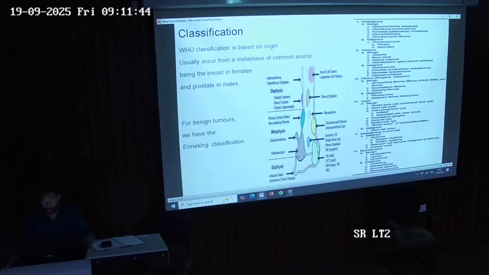In cystic, under benign will be giant cell tumors and ABC, aneurysmal bone cyst, and under malignant it is wrongly described here. Besides this, under miscellaneous, malignant ones will be chordoma. These are the few basic bone tumors that you need to know.